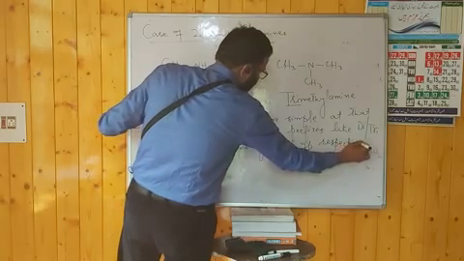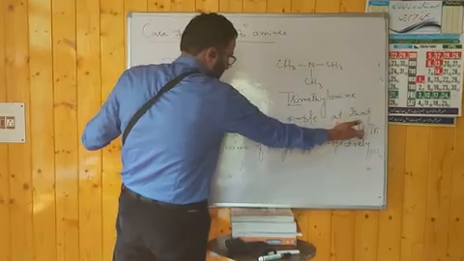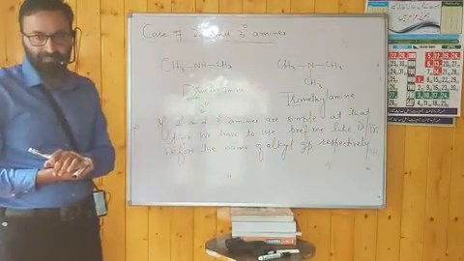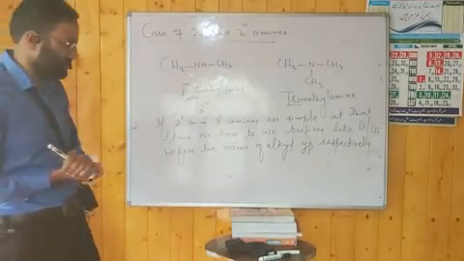It means that in the case of 2 degree you use the prefix di, and in the case of 3 degree you use tri. If they are simple, this is the procedure to name them.